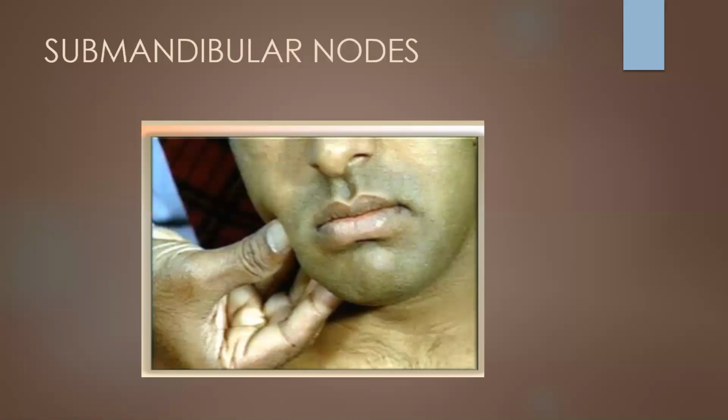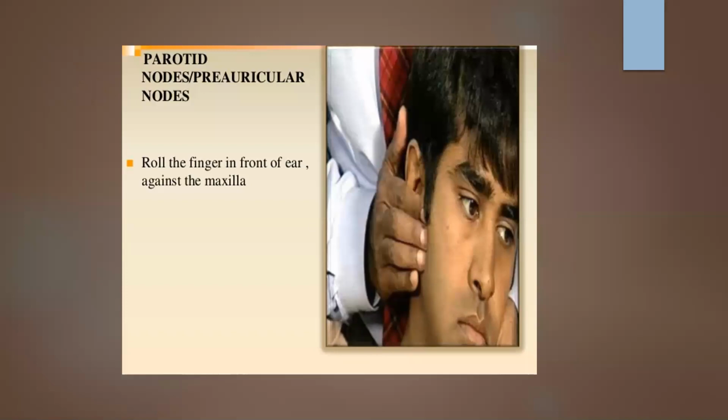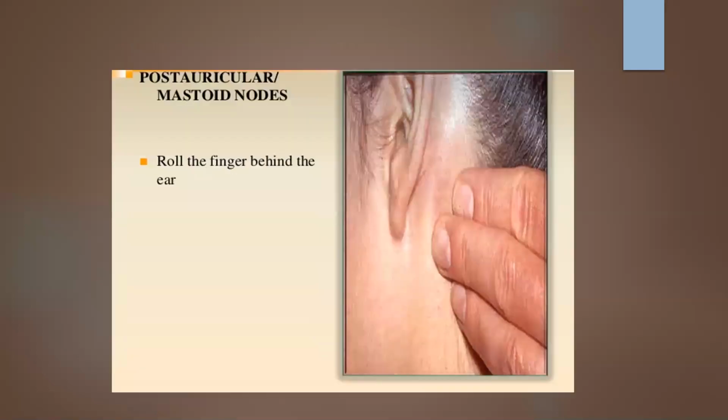And submandibular lymph nodes will be palpated by flexing the patient's neck, standing behind the patient, and feeling the submandibular nodes. And submental nodes, again, we'll have to stand behind the patient and roll the fingers below the chin in the midline. And parotid nodes, in front of the ear, we'll have to roll the fingers against the maxilla. And post-auricular or mastoid nodes, we'll have to roll the finger behind the ear.